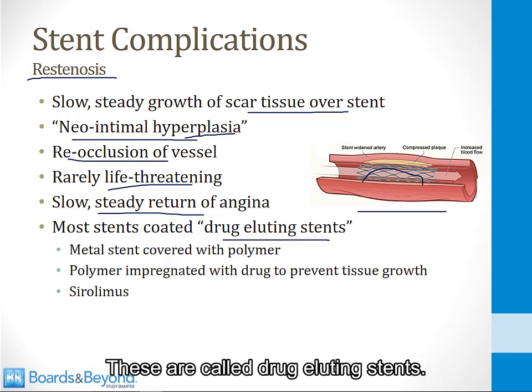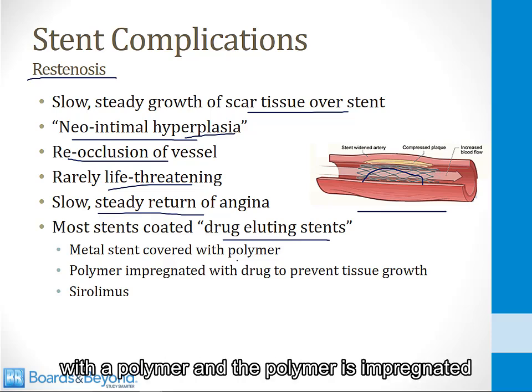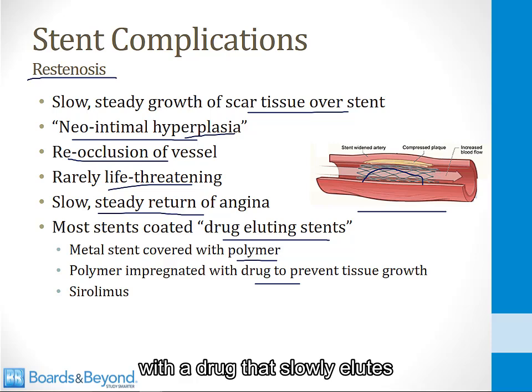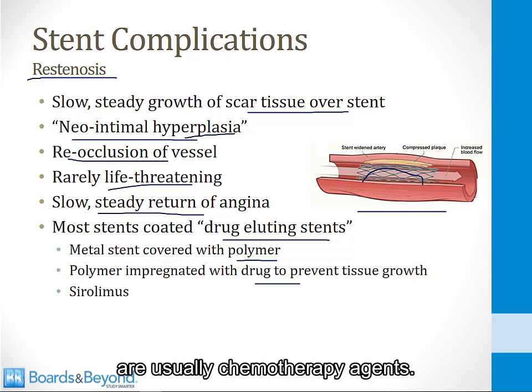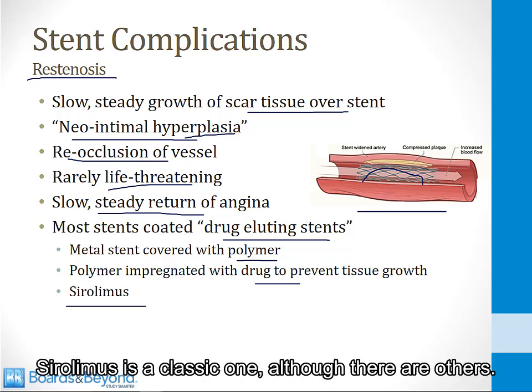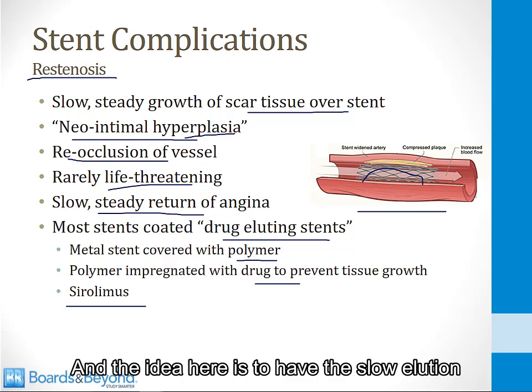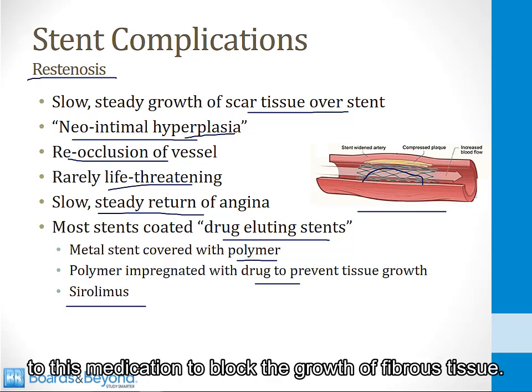These are called drug-eluting stents. So the metal is covered with a polymer, and the polymer is impregnated with a drug that slowly elutes into the vessel over time to prevent tissue growth. The drugs that are used for this are usually chemotherapy agents. Sirolimus is a classic one, although there are others. And the idea here is to have the slow elution of this medication to block the growth of fibrous tissue.